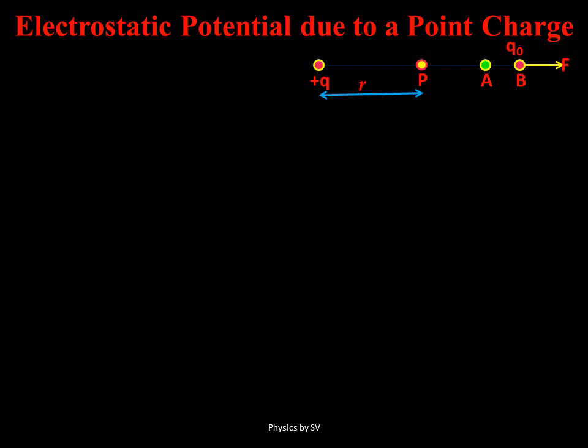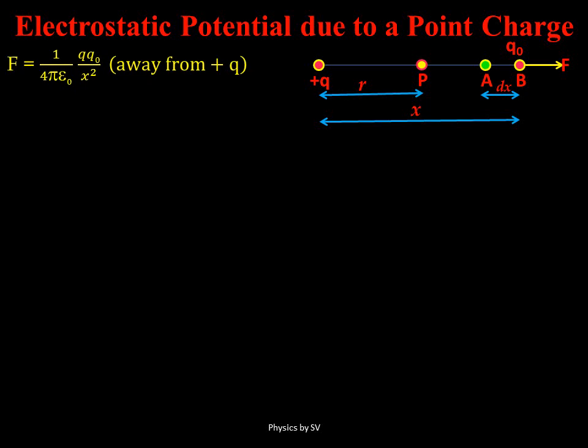Consider a few distances. The distance between point P and the source charge is small r. The distance between A and B is dx, and the distance between point B and the source charge is x. So if we write the expression for electrostatic force of repulsion at point B, that would be given by Coulomb's law as 1 upon 4 pi epsilon naught QQ naught by x squared.